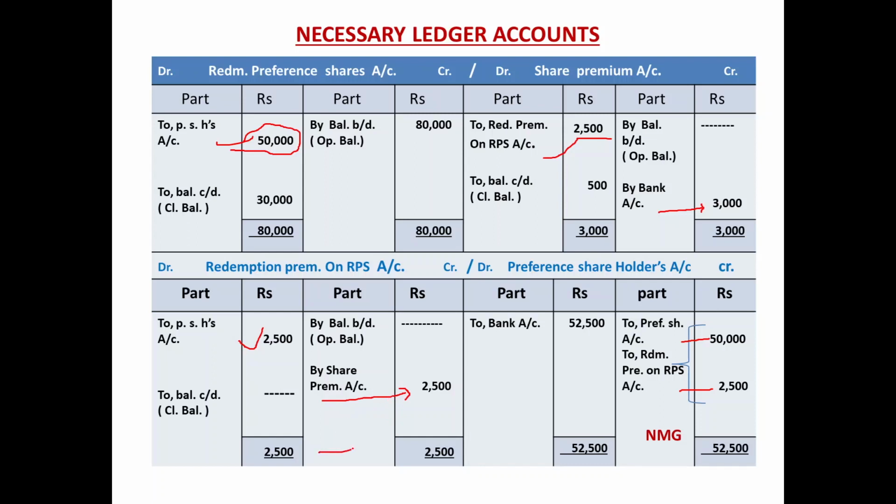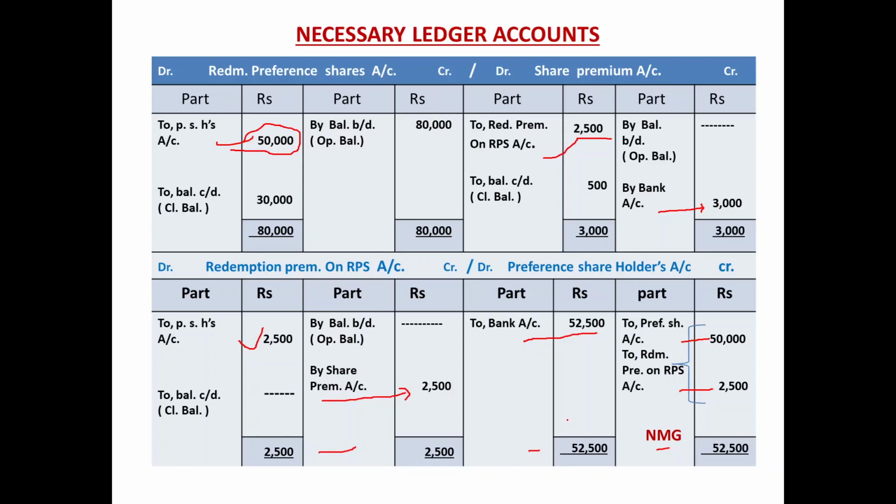See, this account is also over. And the fifth one, preference shareholders account debited, to bank account credited 52,500, account is over. So this was the posting impact of the journal entries that we have passed for the RPS redemption.